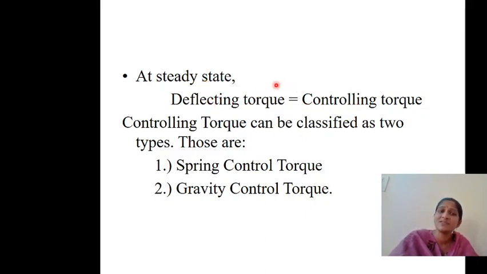What happens if the deflecting torque is 0? That means in this direction there is no force, but in this direction there is force. Then the pointer goes to 0. That's why at steady state these two torques should be equal, so that it will show the exact reading.